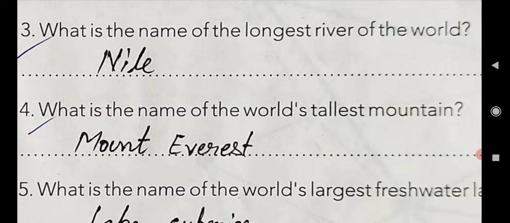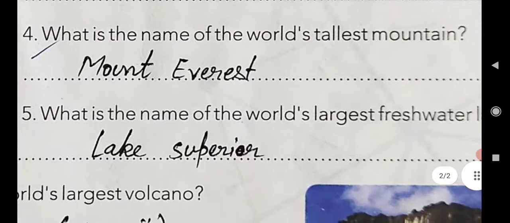The spelling of Mount Everest is M-O-U-N-T, Mount, E-V-E-R-E-S-T, Everest. Again I repeat, M-O-U-N-T, Mount, E-V-E-R-E-S-T, Everest. Mount Everest is the world's tallest mountain.